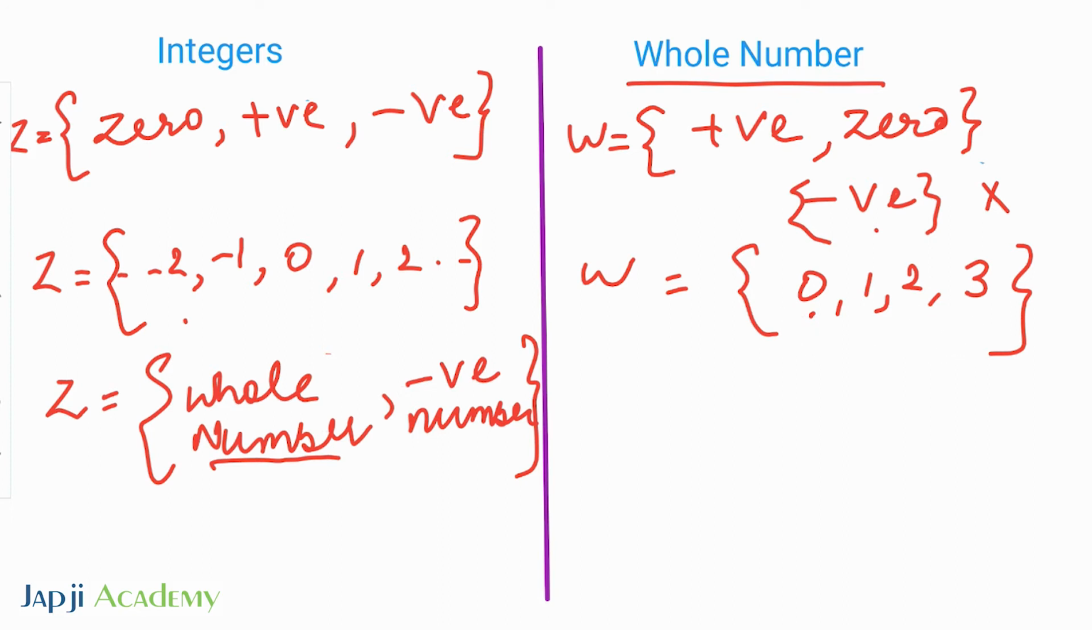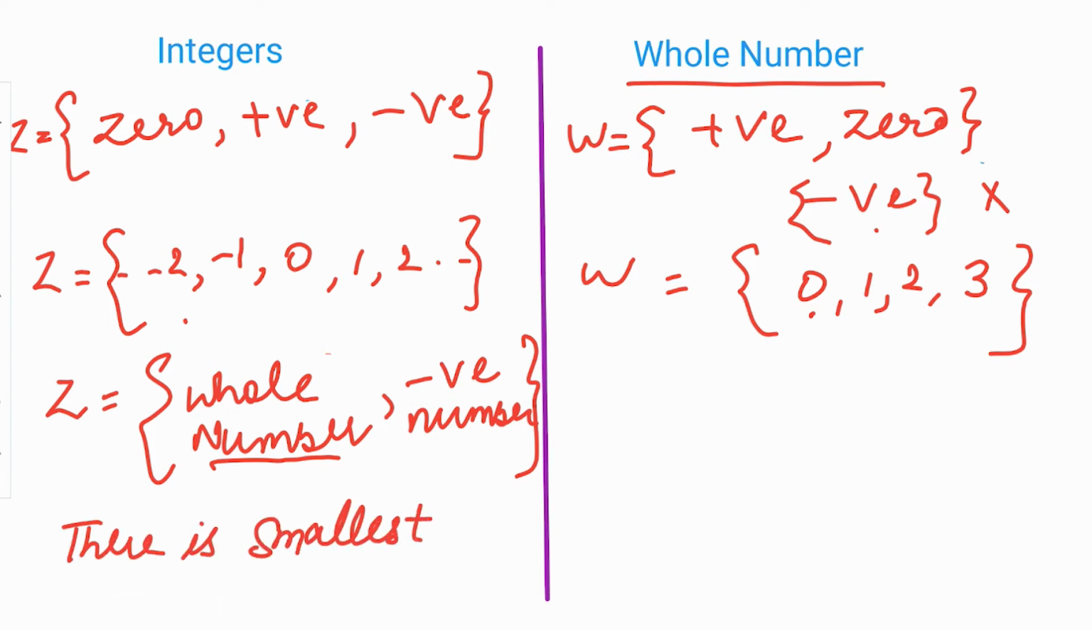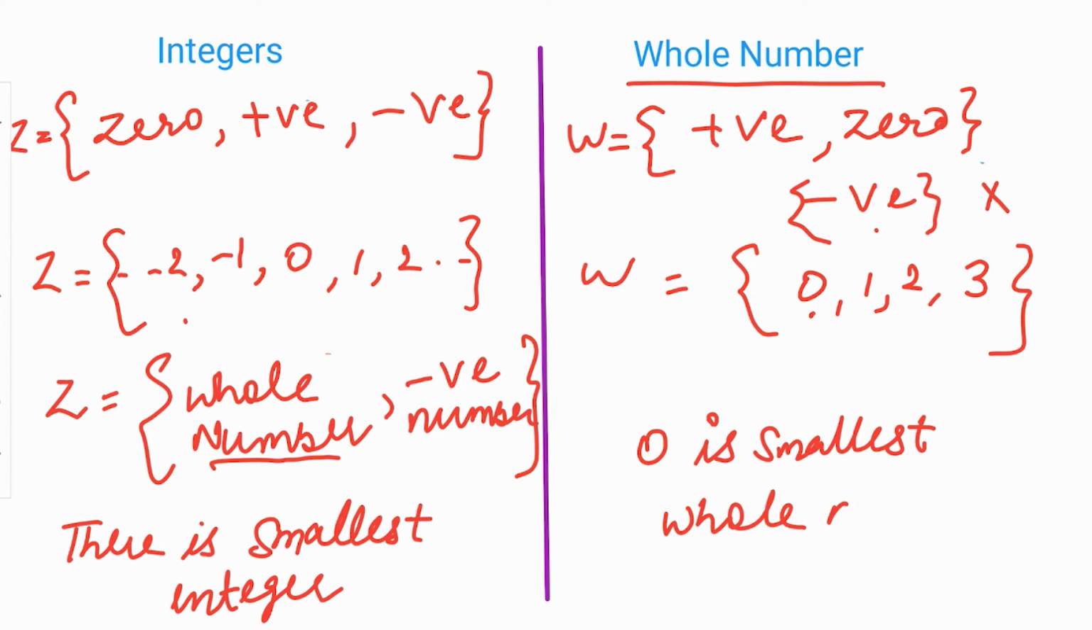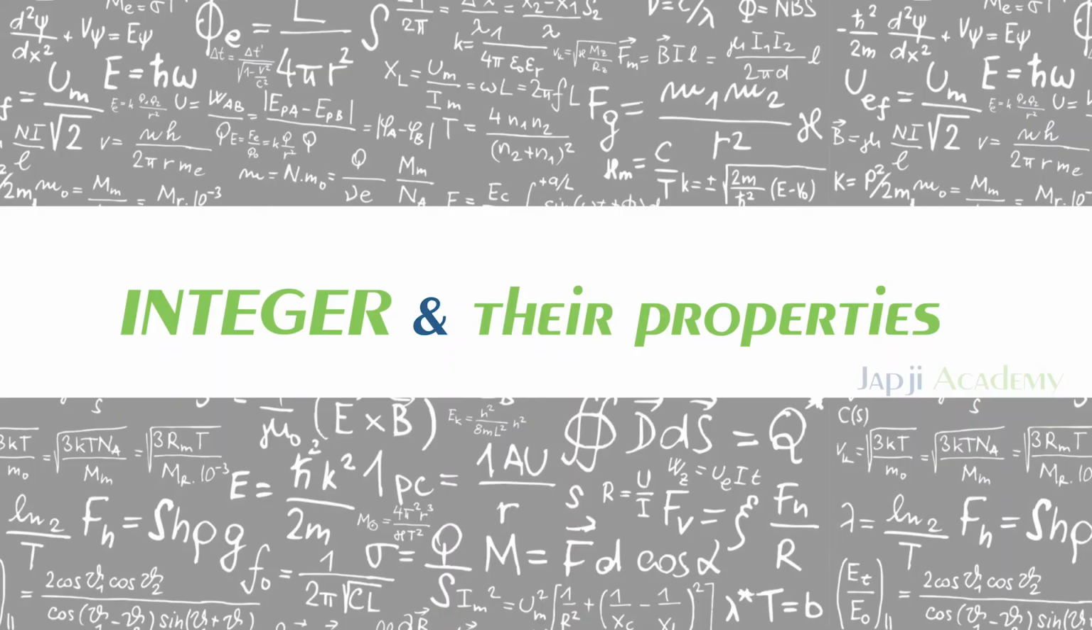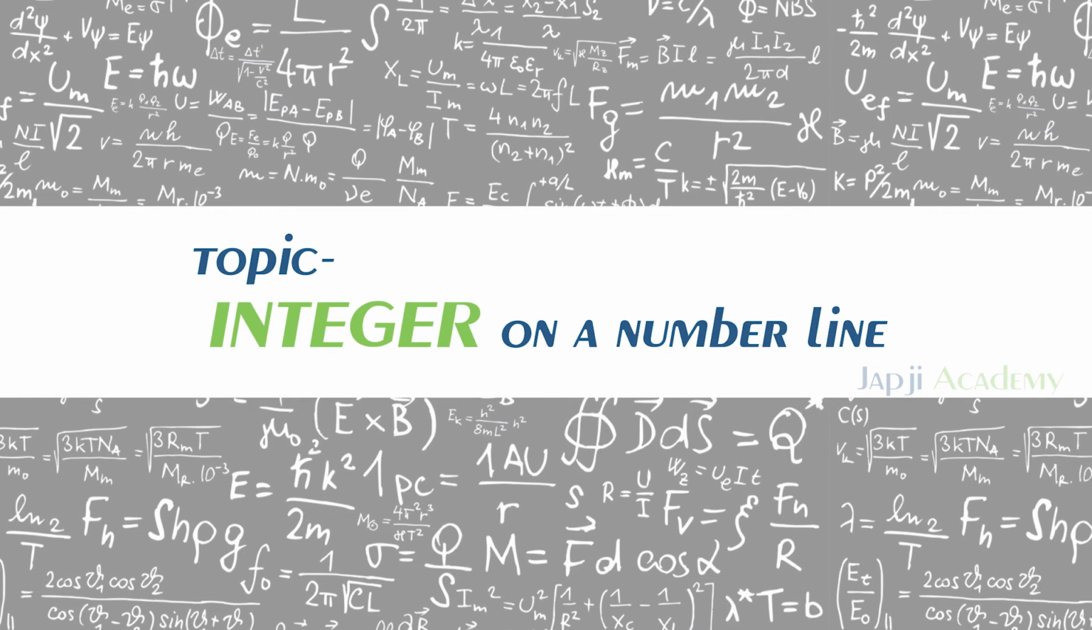The third difference is that there is no smallest integer, while in the case of whole numbers, 0 is the smallest whole number. So this is the basic difference between integers and whole numbers. Now in this chapter we will learn about integers and their properties. So the next topic is integers on a number line. How do we represent integers on a number line?